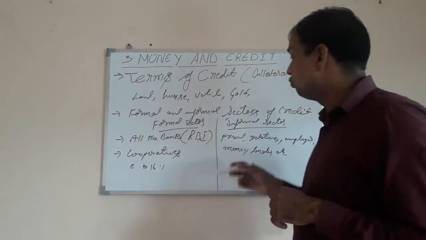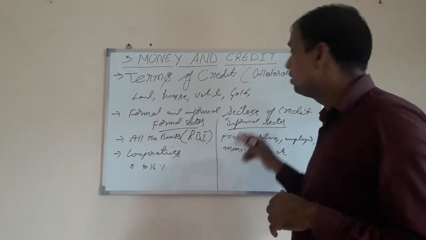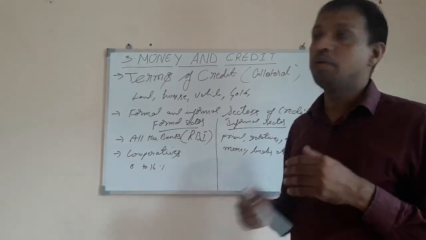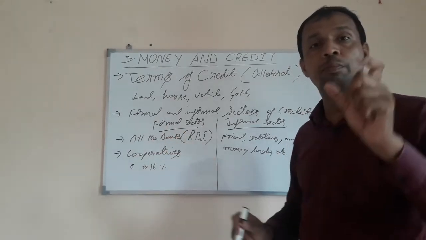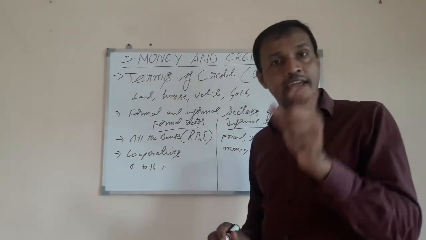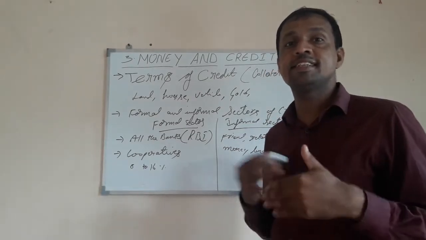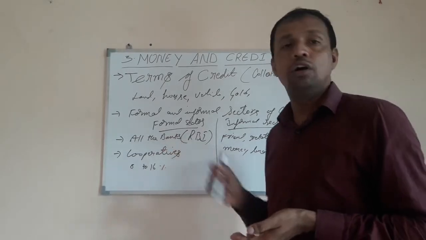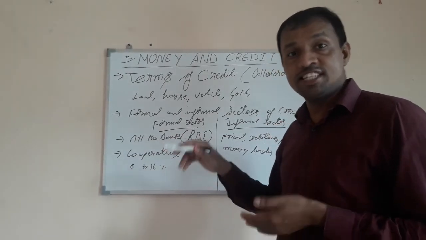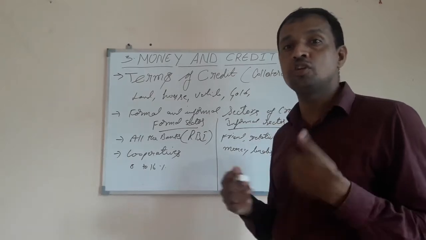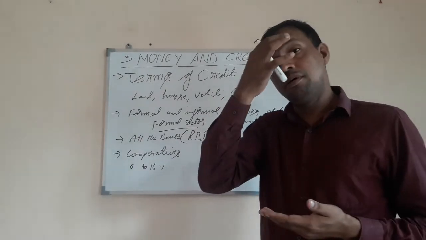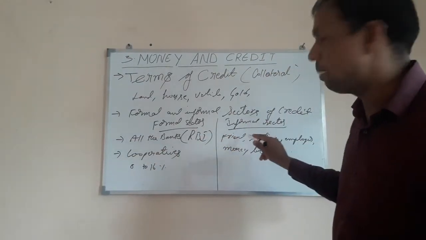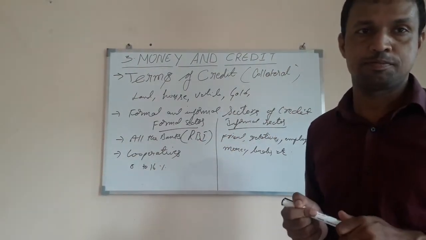Okay, there is no fixed date, and at any time these informal people may demand or pressurize you to pay back the loan, whereas in the formal sector there is a particular procedure, a particular date, and a number of days, months and years of time is given to the borrower to pay back the loan. Sometimes even extra days and months are given in the formal sector, but all those things don't happen in informal sectors.